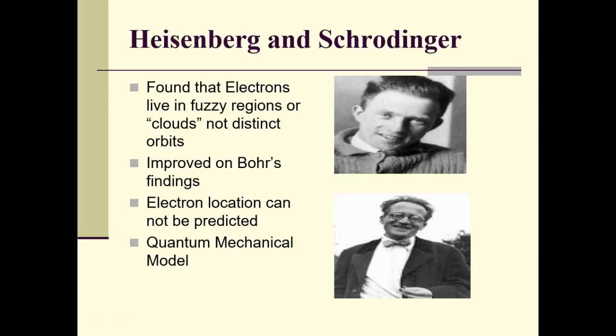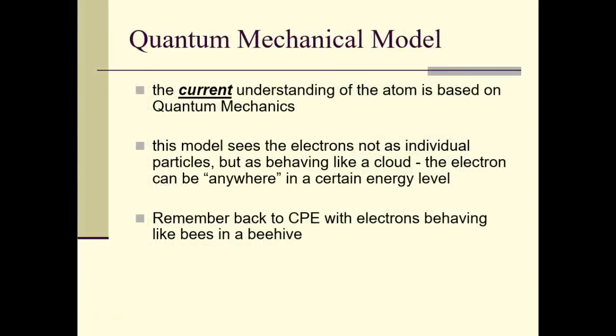Heisenberg and Schrodinger used these ideas. They found electrons to be in fuzzy regions called clouds, and they improved on his model. They also came up with the quantum mechanical model. We're getting kind of long here, so I'm going to finish up quickly. Basically, the quantum mechanical model is the current one.